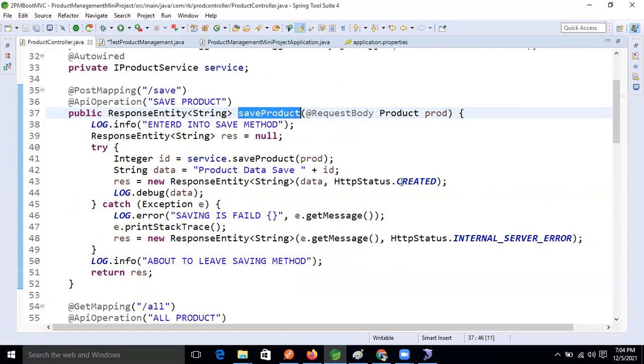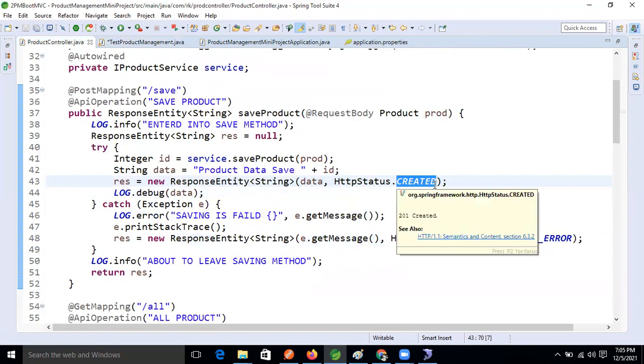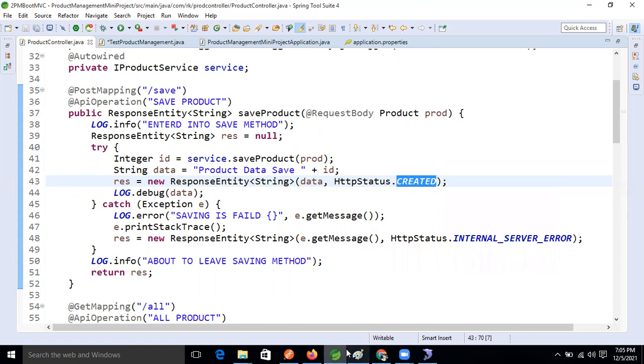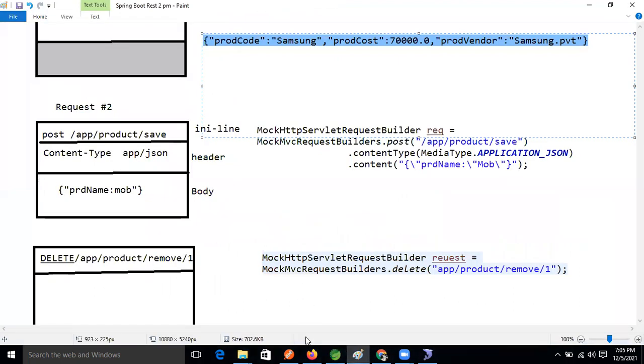Now see this, here create is there, guys. In the last API, OK was there, but here create is there. Create means what? 201, not 200, right? Yes, Ravi. So fine now, guys. Similar way.